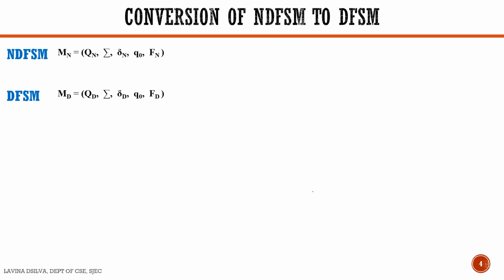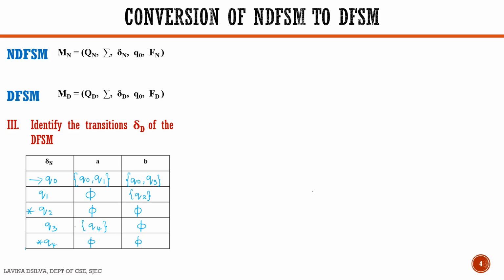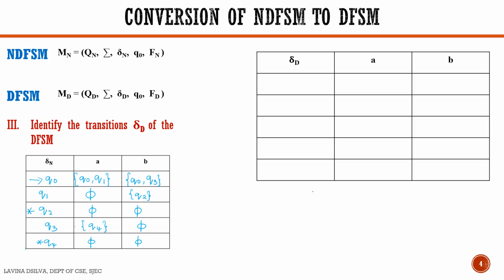The next step in the construction is to identify transitions delta D of the DFSM. This is the list of transitions delta N of the NDFSM, and let us construct the delta D list. Now we have to take the states from QD, right? And we know that we have only identified the start state for the DFSM. The start state of NFSM is the start state for DFSM. So in the QD list, we have only one state now, that is Q0 state. So we identify the transitions for Q0 state.